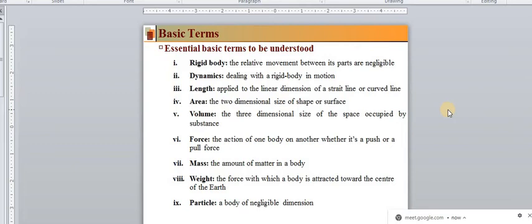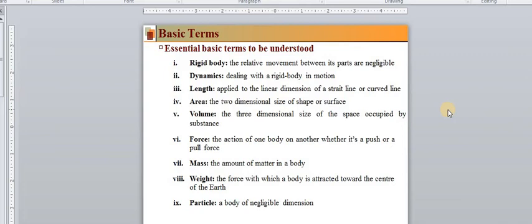So rigid, the relative movement between its parts is negligible. In other words, there is no such effect of the forces on the body; such a body is nothing but the rigid body. Okay? So there is no effect of the forces on the body, because every body is acted upon by some force. Every thing which is available nearby is acted upon by some force.